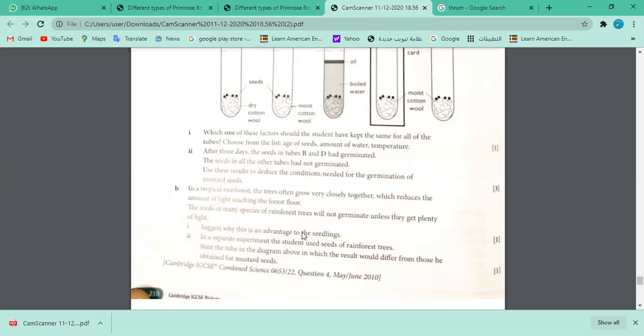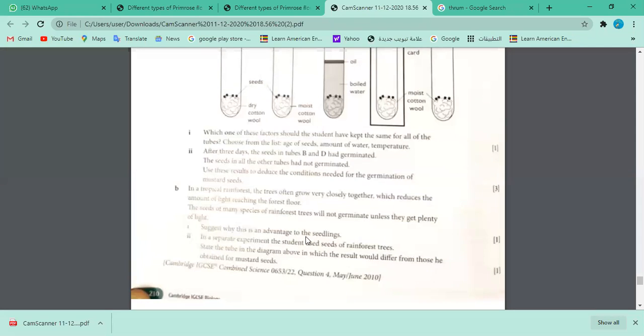And they ask, how is this an advantage for the seedlings? So what do you think? These seeds are not growing, one thing, right?